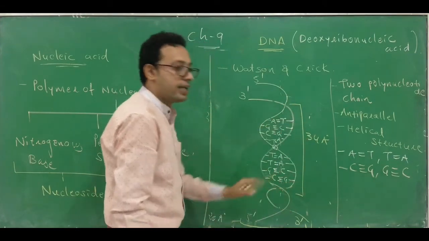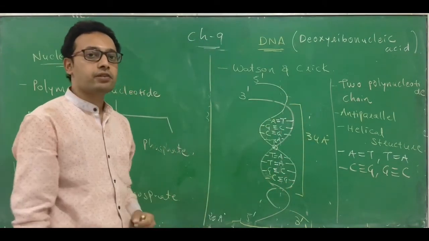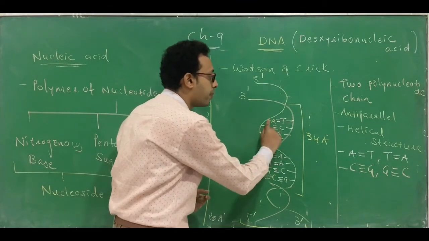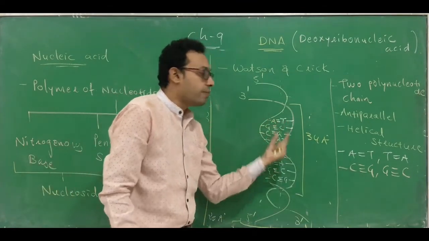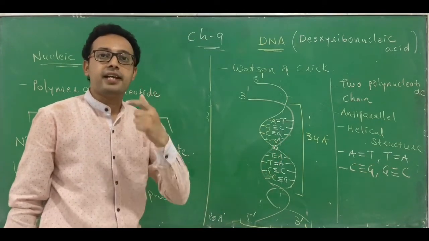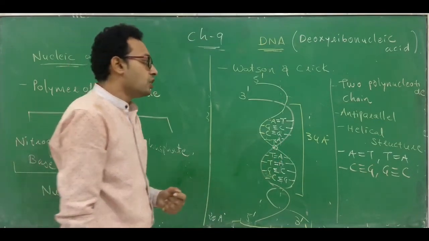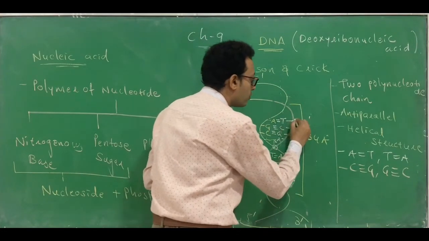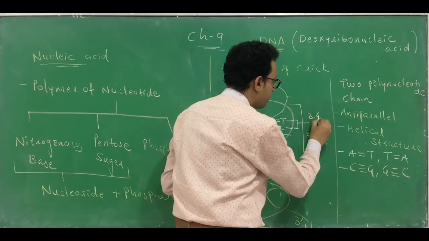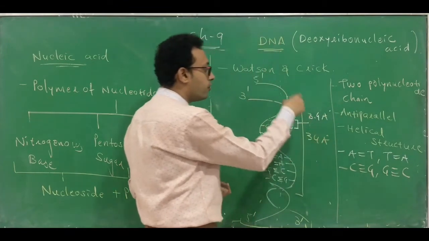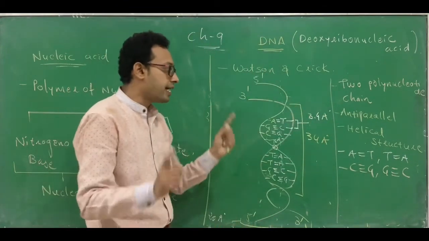Similarly, in one helix, how many nitrogenous base pairs? This is a base pair, so it is in a pair. How many nitrogenous base pairs are present? 10 nitrogenous base pairs are present. So the distance between two subsequent nitrogenous base pairs is 3.4 angstrom, which is 34 divided by 10.